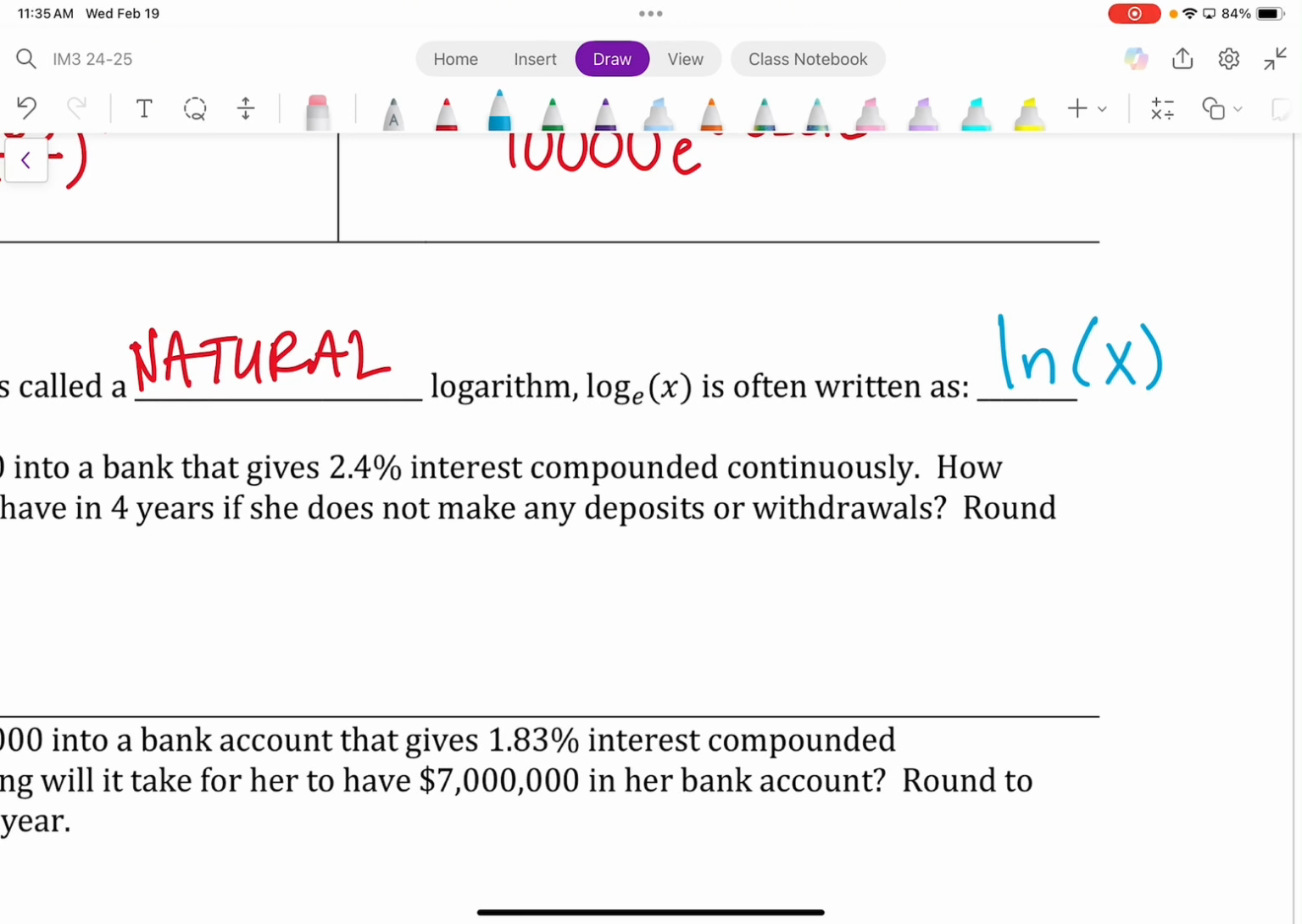I believe it was done this way because the mathematician that came up with this, it was probably like a different language. It was probably like Latin or something, or maybe Spanish. So L, logaritmo, N, natural, right? That's why we have those letters come first.